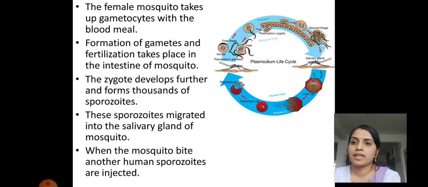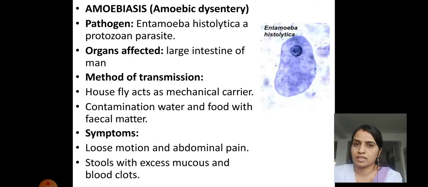These sporozoites migrate into the salivary glands of the mosquito. When the mosquito bites another human, sporozoites enter the body of the next human. This is how the complete transmission of malaria takes place from an infected person to a healthy person through the mosquito.